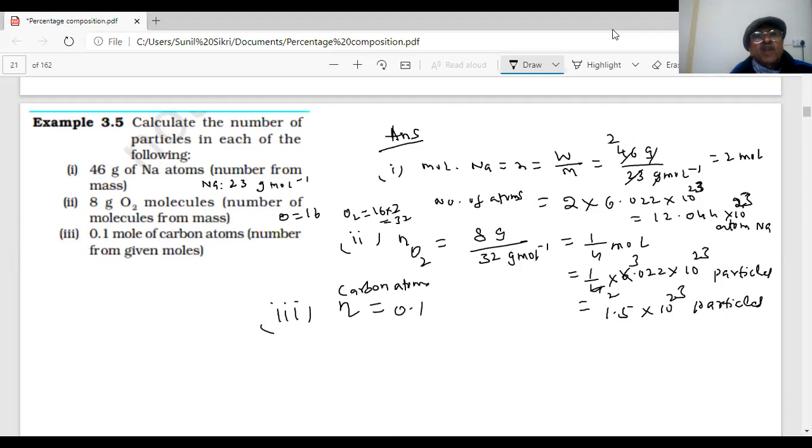So how many atoms will be there? Multiply by the Avogadro's number. So 6.022 into 10 power 22 particles will be there.